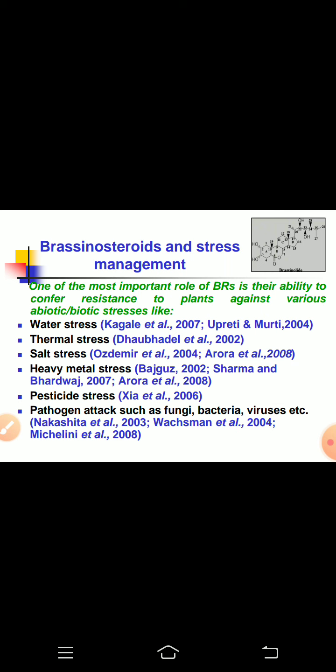Now next is the role of brassinosteroids in stress management. As we have discussed in the previous slide, they play an important role in various physiological activities, but in addition to this they provide resistance to various abiotic and biotic stresses like water stress, thermal stress, salt stress, heavy metal stress, pathogen or pesticide stress, etc.